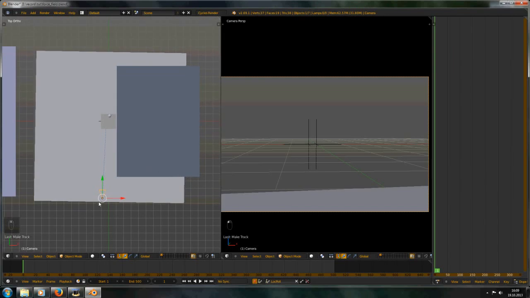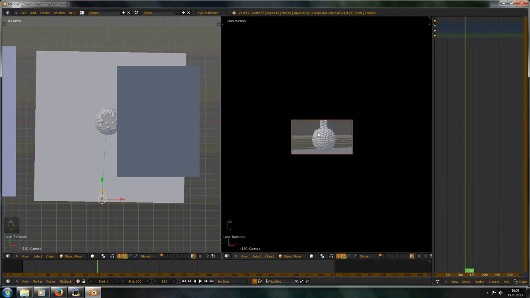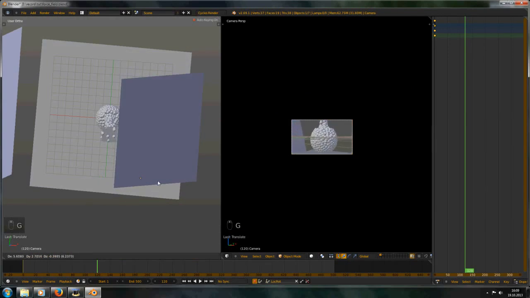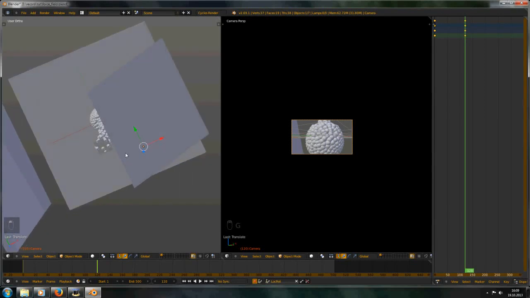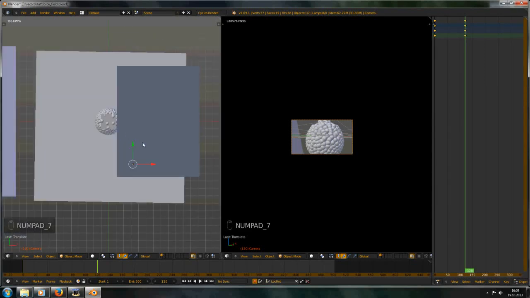Yeah. Move the camera and left click so we have a keyframe. And maybe here, let's move it to this point. I have to say that my camera animations are very, very bad.